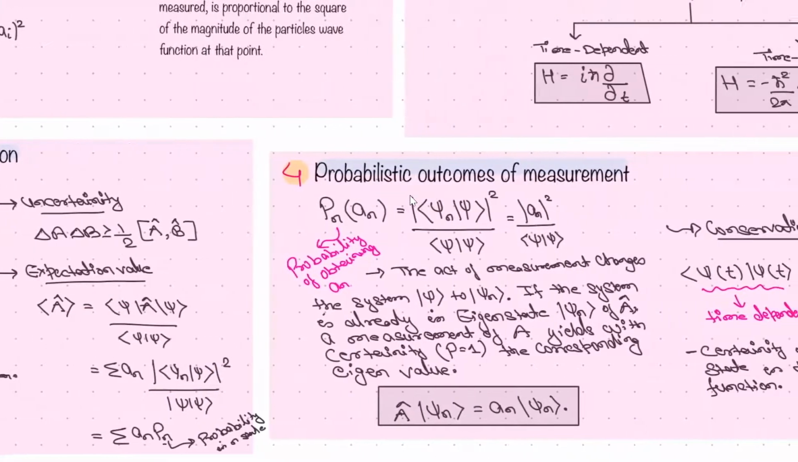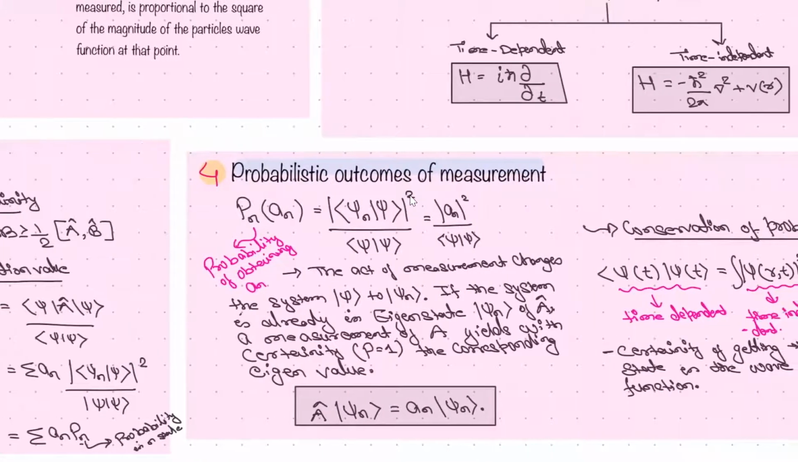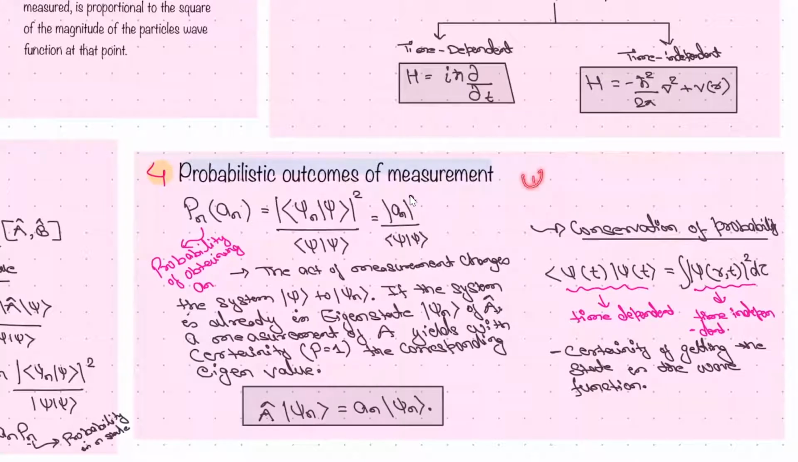Next is the probability of getting anything, right? So if psi is there and you want to specify psi n as a particular state, how much is the probability that this psi contains this psi n state, or that this particle is in the psi n state, right? It can have multiple states, right? But what is the probability of finding it in that particular state? That is what we are finding here, right? So the act of measuring changes the system from psi to psi n. If the system is already in the eigenstate psi n, right? What we have already said.